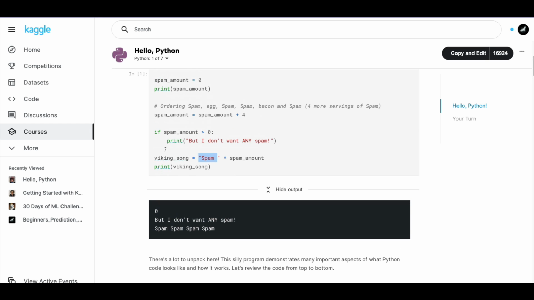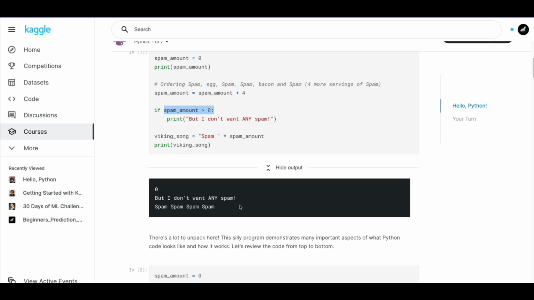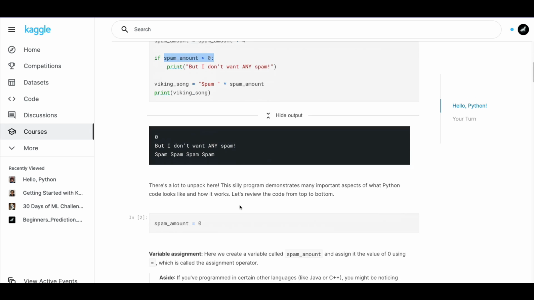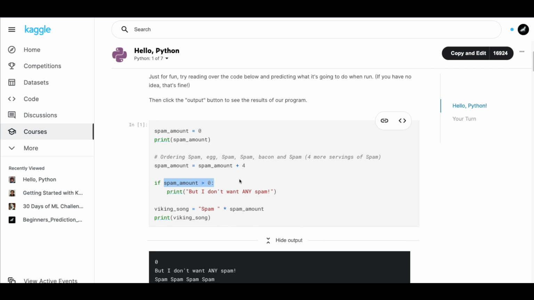So the first one, I don't want any spam, which is the if condition, because the condition succeeded. The result of this is true, so it went inside. And then finally the Viking song, which is spam, spam, spam, spam. So 4 times you have printed spam. Okay, so now let's dive a little deeper into what this is.